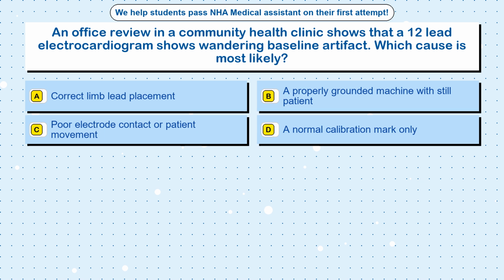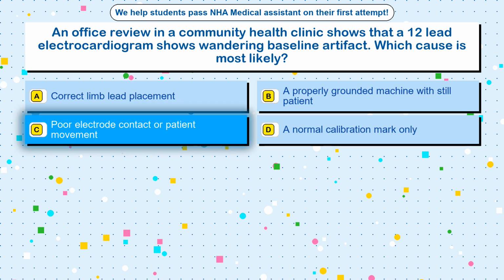Question 21. An office review in a community health clinic shows that a 12-lead electrocardiogram shows wandering baseline artifact. Which cause is most likely? Option A, correct limb lead placement. Option B, a properly grounded machine with still patient. Option C, poor electrode contact or patient movement. Option D, a normal calibration mark only.